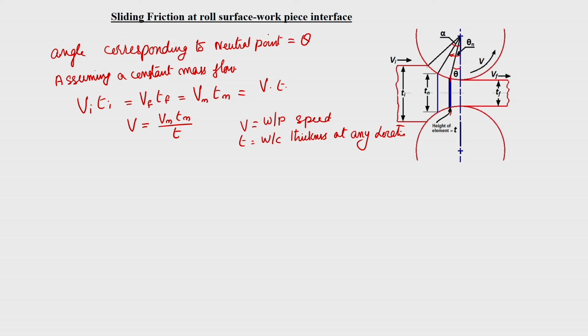okay, in the horizontal direction it is related to the velocity by the relationship.